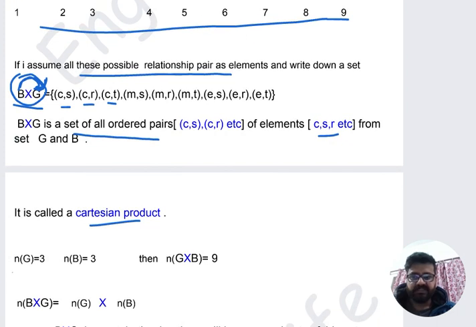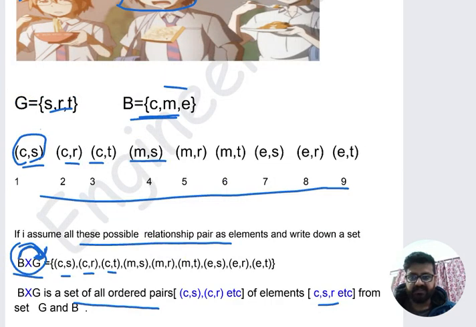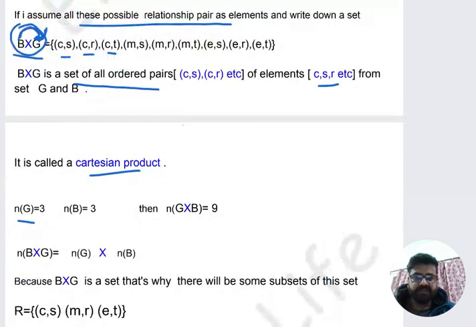As you can see, the number of elements in set G is 3, and the number of elements in set B is also 3. And the number of elements in the Cartesian product set B cross G is 9. So now you see the formula.